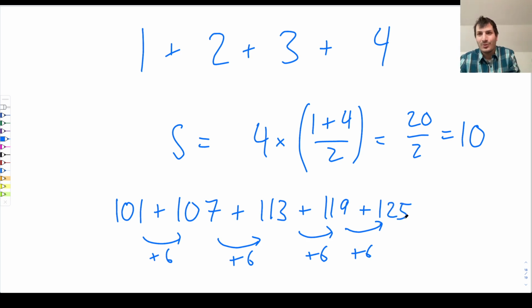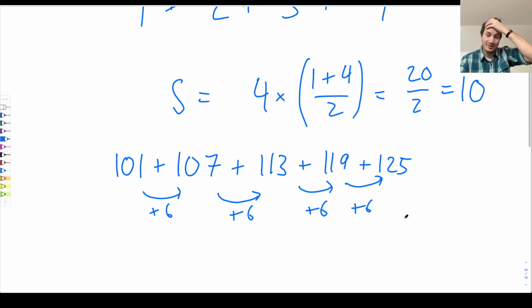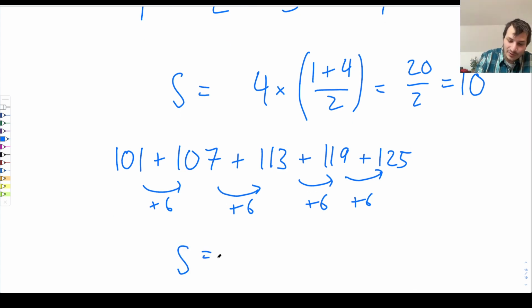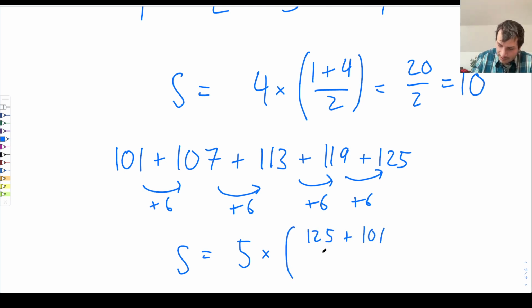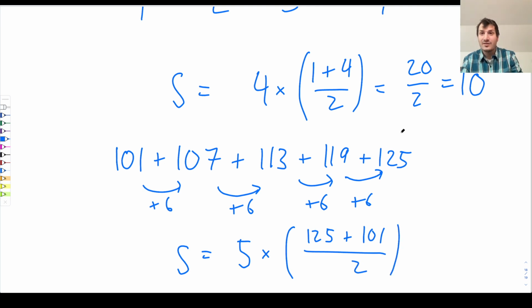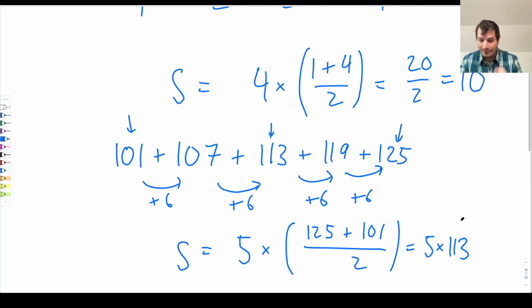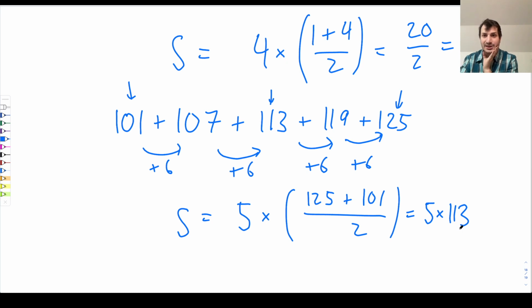What is that sum? Of course you can do that when there's only 5 terms. You can just put them in your calculator and find out. But how would you do it? S is the number of terms, 5, times the average term. What's the average term? 125 plus 101 divided by 2. And in this case, the average term is going to be the middle term, 113. 5 times 113. The average of 125 and 101 is 113. So that's the answer. What is that in numbers? 565. There you go. We did another one. Okay, so that's how you do the sum of an arithmetic sequence.